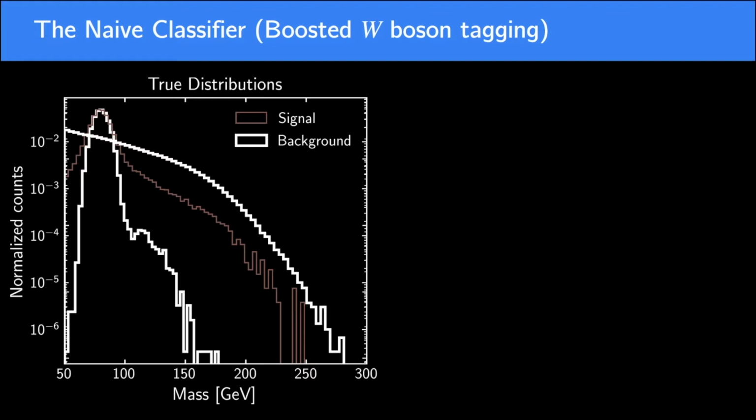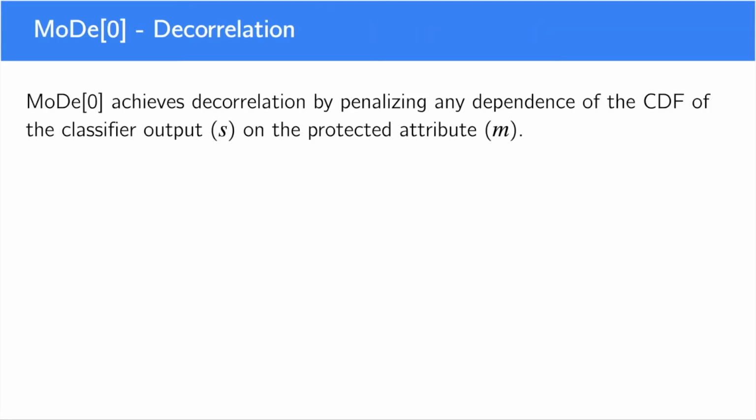And what is the solution to that problem? Switching back to ML lingo, we're interested in making the classifier fair with respect to some protected attribute, in this case m, for mass. And as a fairness metric, we will seek to achieve equal false positive rate across mass bins.